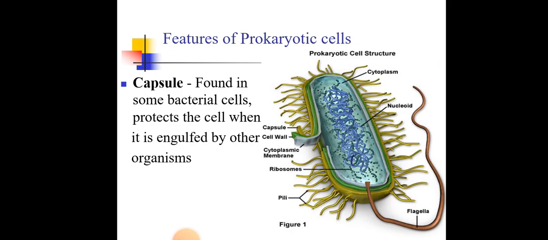So let us go through some description of the features of prokaryotic cells. They have the capsule. Look at that diagram there. The capsule, found in some bacterial cells, protects the cell when it is engulfed by other organisms. When these cells are engulfed or eaten by other organisms, there are chemicals contained in the capsule which help protect the organism.